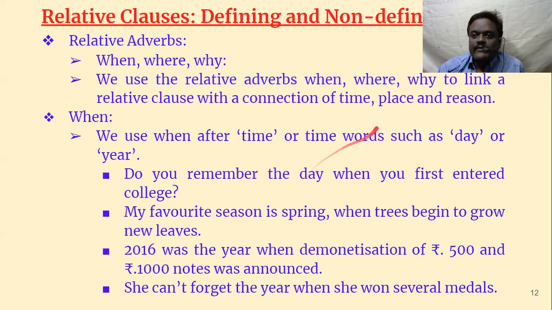Let us go to relative adverbs. I told you relative adverbs refer to place or time: when, where, why. There are three relative adverbs. We use the relative adverbs when, where, why to link a relative clause with a connection of time, place, and reason. Let us take when. When means time. We use when after time words such as day or year.